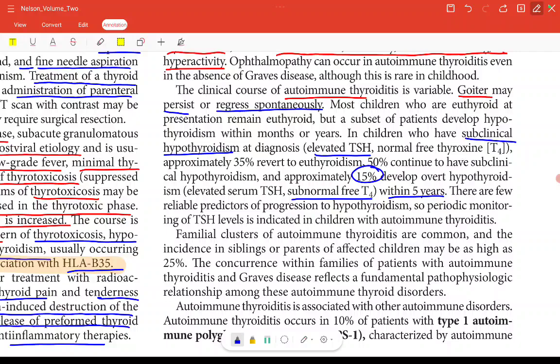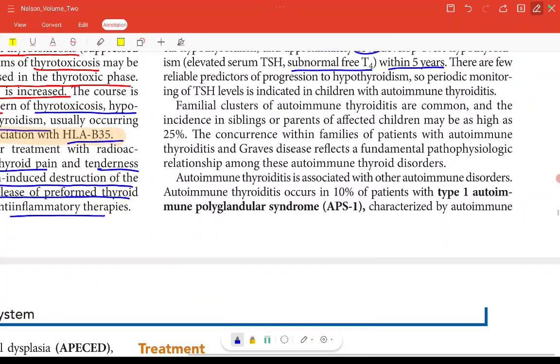Familial clusters of autoimmune thyroiditis are common, and the incidence in siblings or parents of the affected children may be as high as 25%. The concurrence within the families of patients with autoimmune thyroiditis and Graves' disease reflects a fundamental pathophysiologic relationship. What is happening is, there are familial clusters. The incidence will be high in siblings or parents of the affected children, as high as 25%. So there is a fundamental pathophysiologic relationship among these autoimmune thyroid disorders, right? Like Graves' disease and autoimmune thyroiditis also.